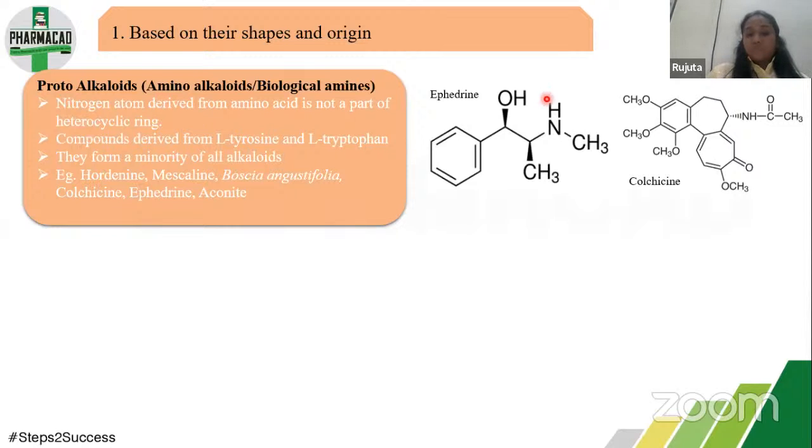So the difference between true and proto-alkaloid is that in a true alkaloid, the nitrogen atom is part of the heterocyclic ring, and in a proto-alkaloid, the nitrogen atom is outside the heterocyclic ring. These compounds are derived from tyrosine and tryptophan. They form a minority of all alkaloids. Examples are aconite, ephedrine, colchicine, mescaline, and Baesia angustifolia.